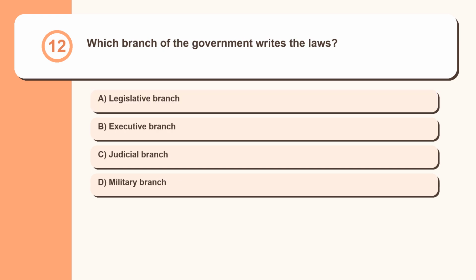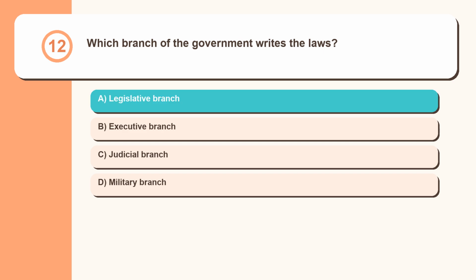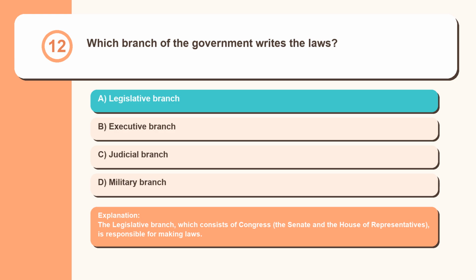Question 12. Which branch of the government writes the laws? Legislative branch, executive branch, judicial branch, military branch. The legislative branch, which consists of Congress, the Senate and the House of Representatives, is responsible for making laws.